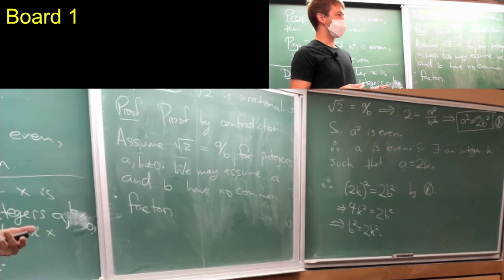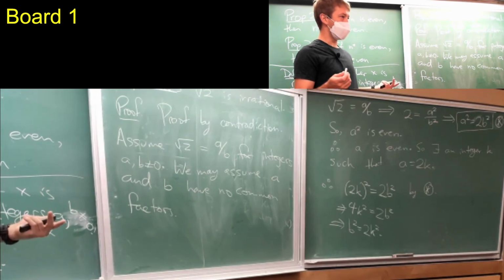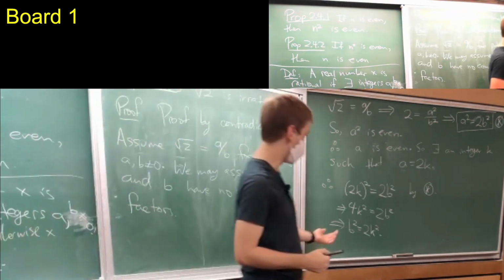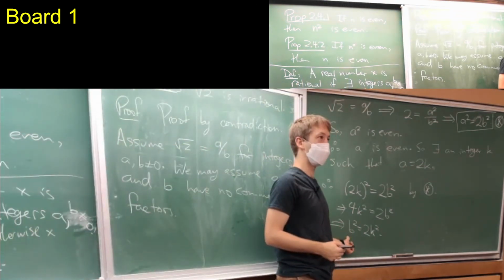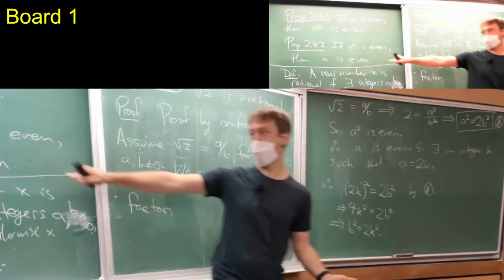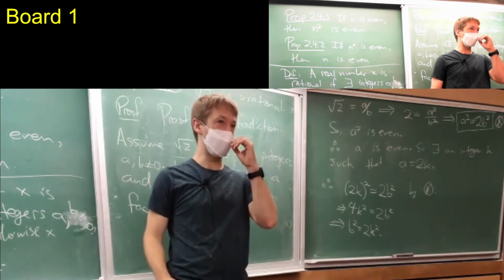This looks kind of familiar, right? We've got something that's even. So what this shows is that b squared is even, and then we can say b is even because, again, 2.4.2 says that.